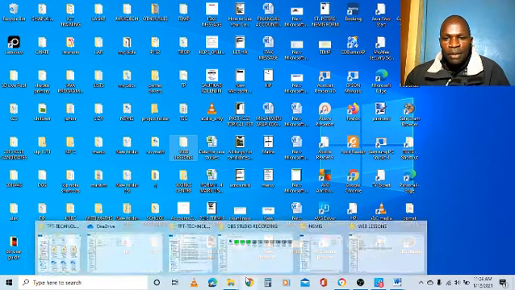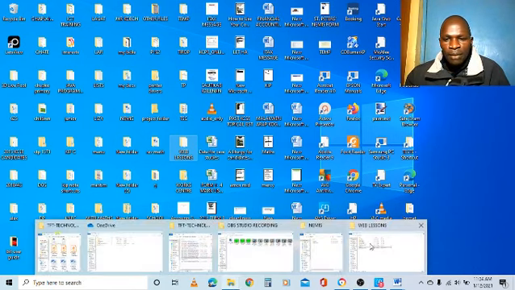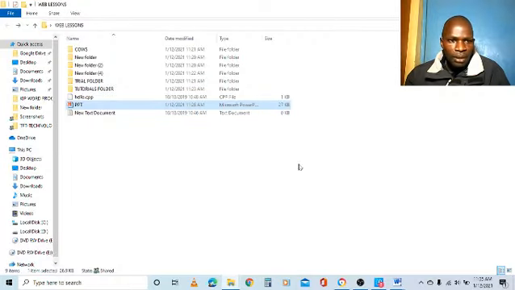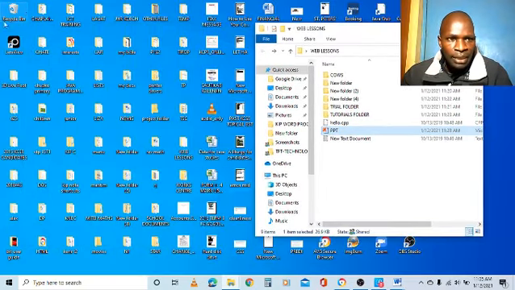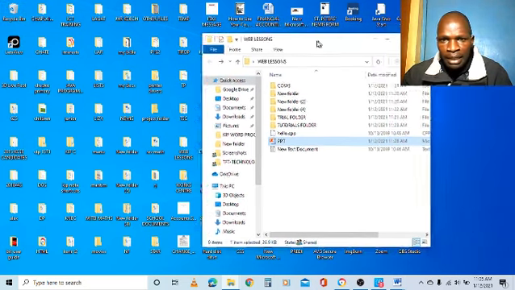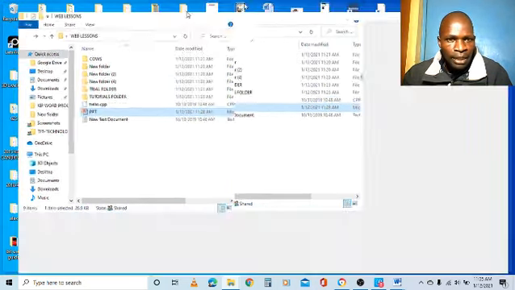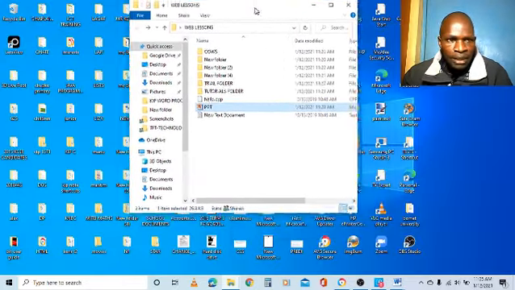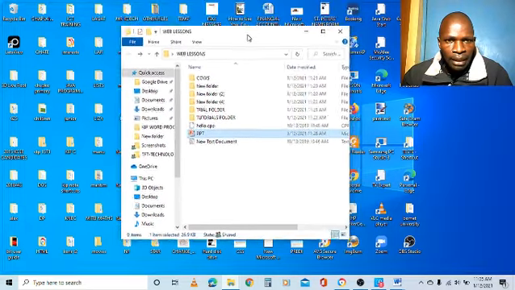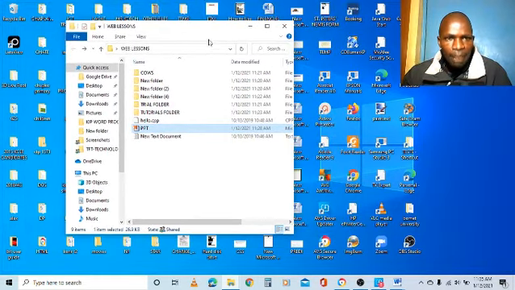We go to one of the folders that we had created, and so we want to reduce the size here. Recycle bin is here. This is the recycle bin, and if you delete any file or folder, it will go to recycle bin.